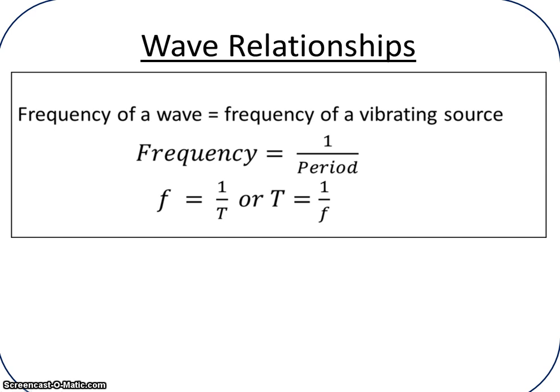So frequency can be found by taking the number of waves, the number of vibrations, and dividing that by the time. Frequency can also be determined by the inverse of the period. So we have a relationship where frequency is equal to taking 1 and dividing it by the period of a wave. And we're going to have an example of how this plays out in just a second.